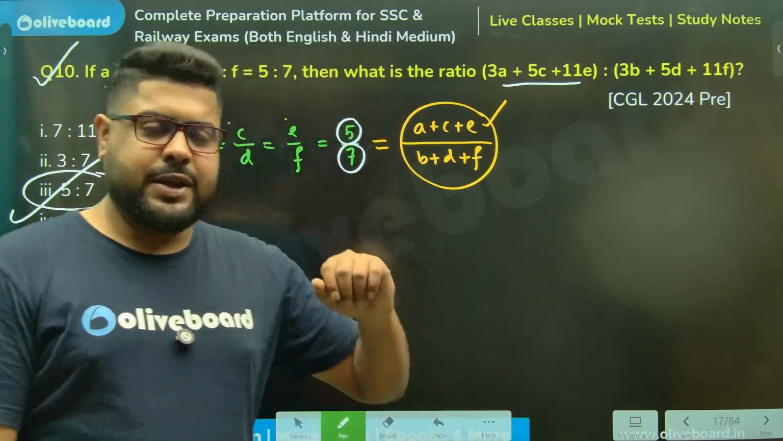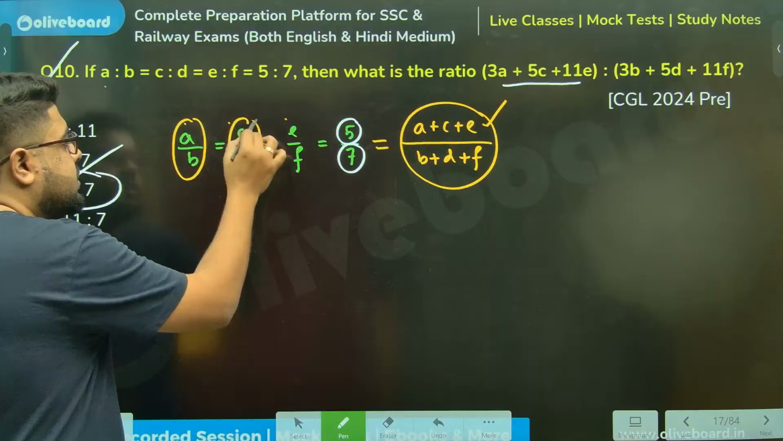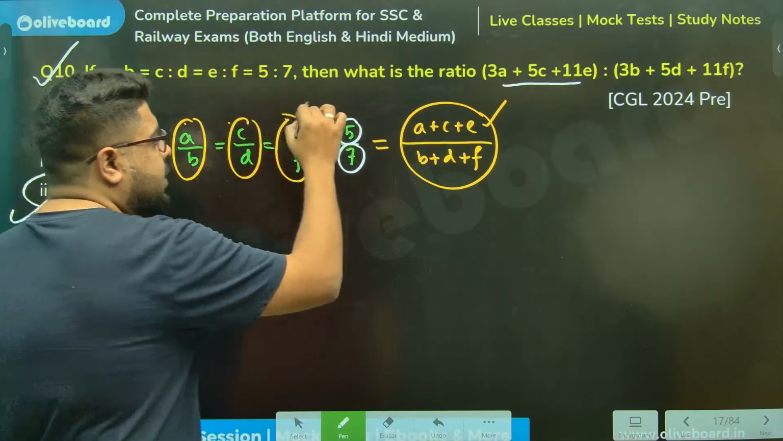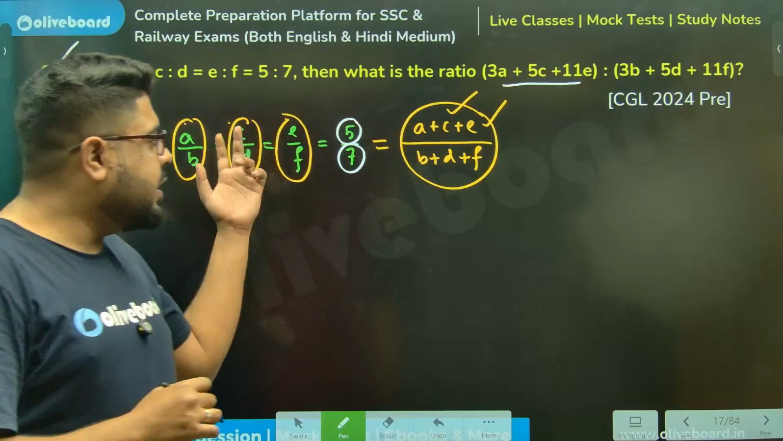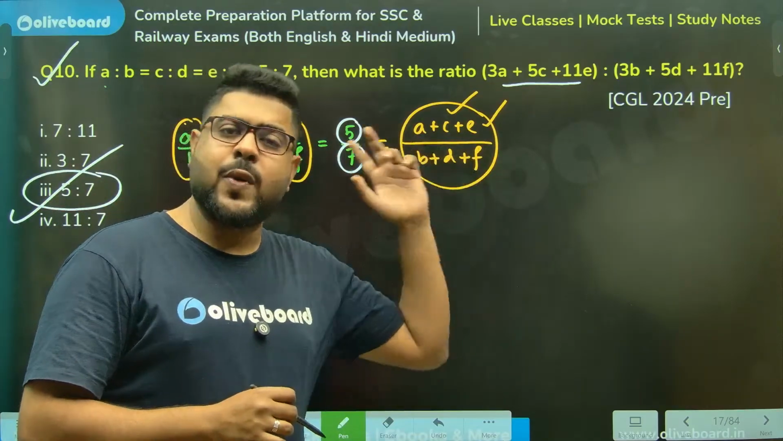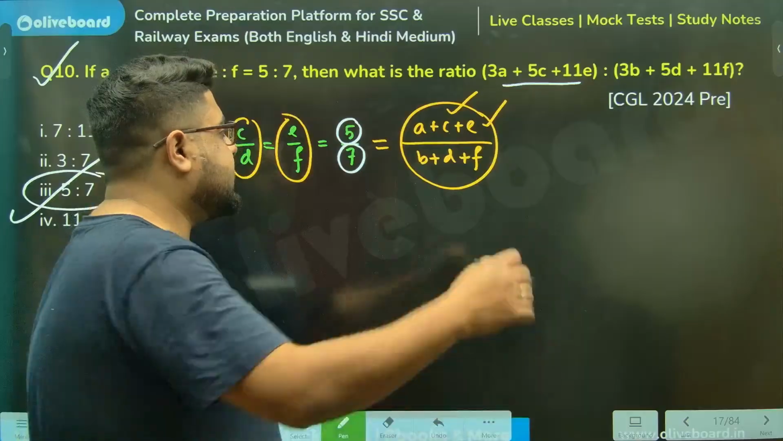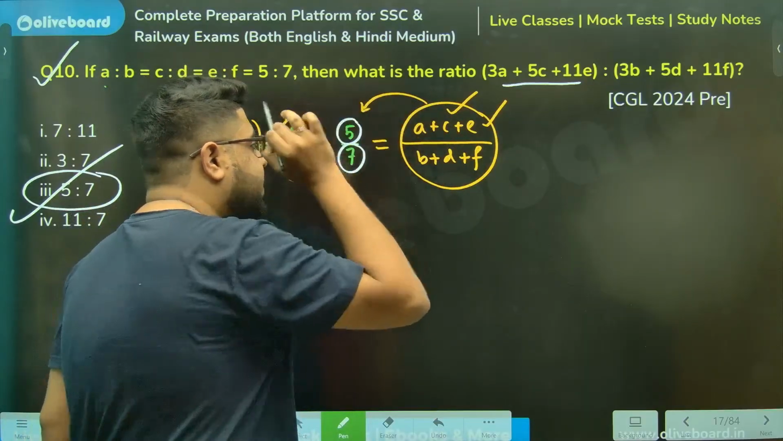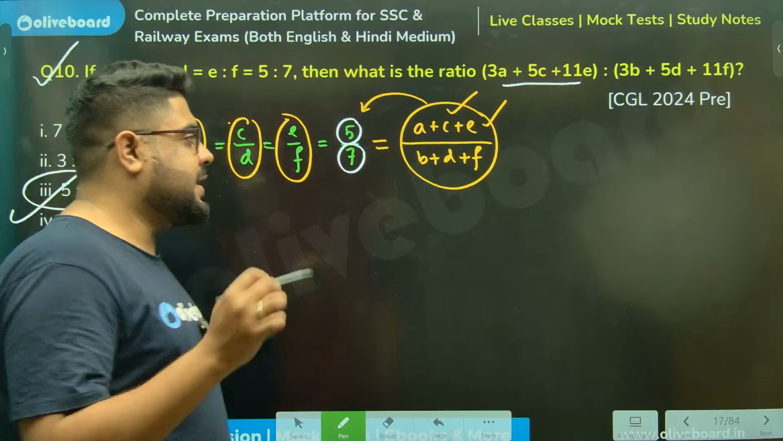Are you getting my point? Whatever is the value of these ratios, the same will be the value of this particular ratio as well. You add all the numerators, divided by all the denominators. You will always have, this will also be equal to 5 by 7 only. And you can check this.